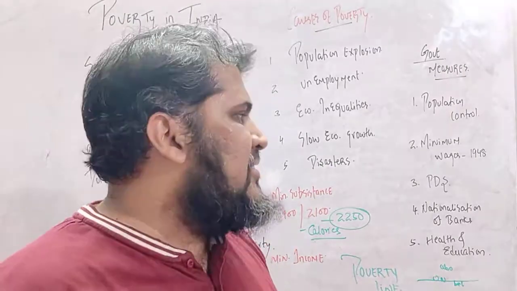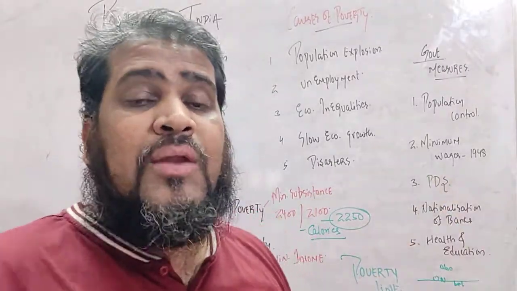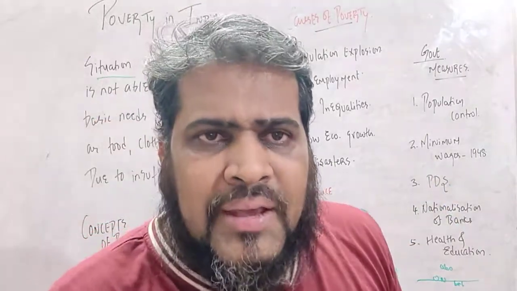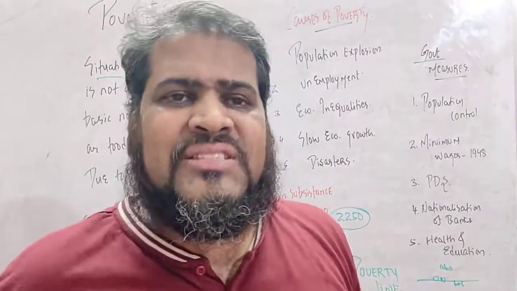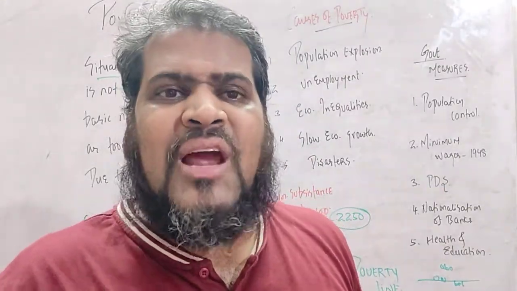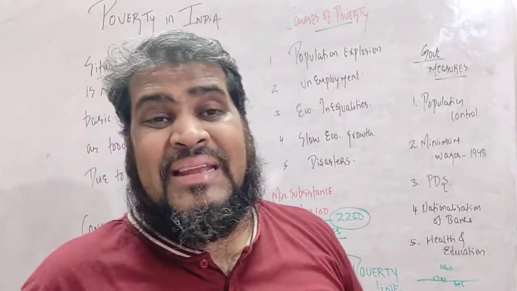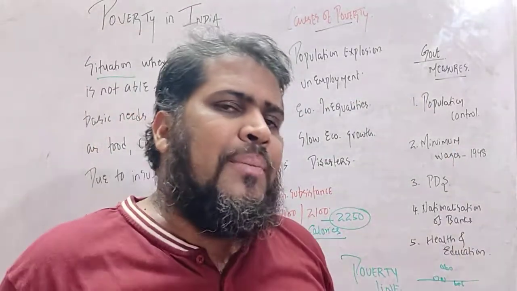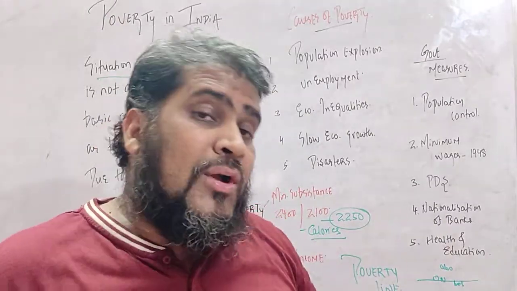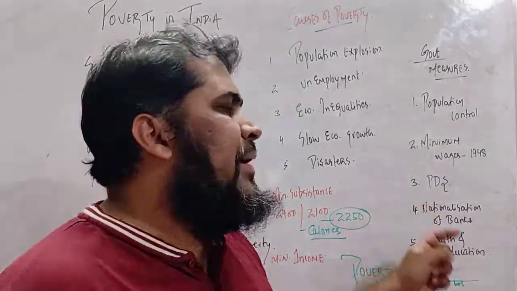Then the Indian government started PDS. Everybody is aware of PDS, the Public Distribution System, popularly known as Ration Ki Dukan. PDS was started in every area. What was the main purpose of starting the PDS?